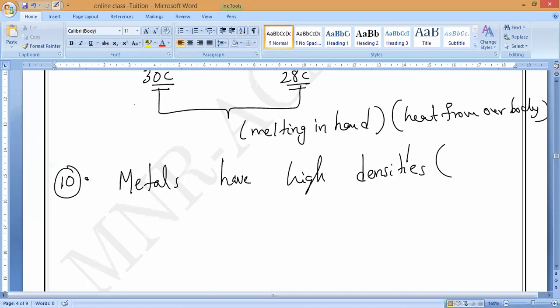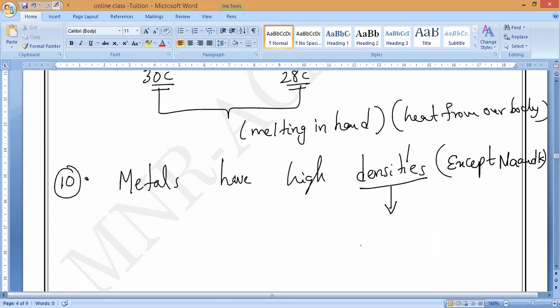So metals have high densities, again with exceptions here. What is that? Except sodium and potassium. So you can say that metals have high densities, but in the sense of, it doesn't mean that what?